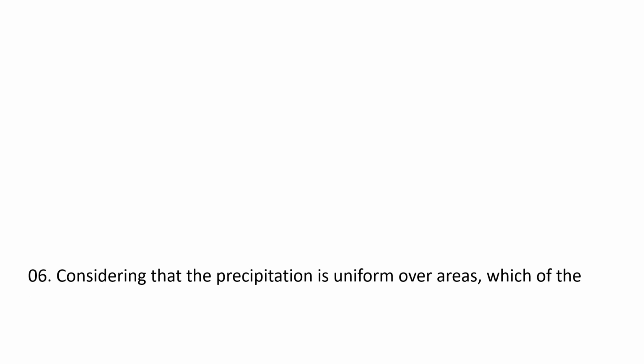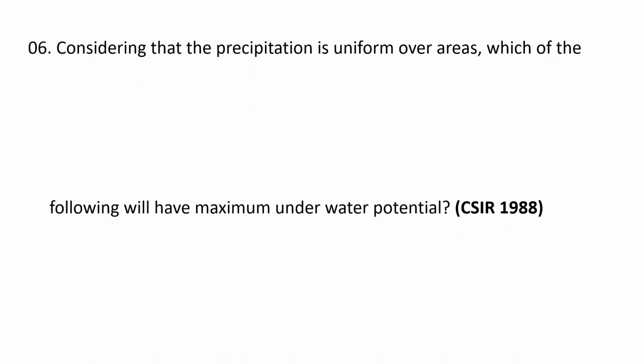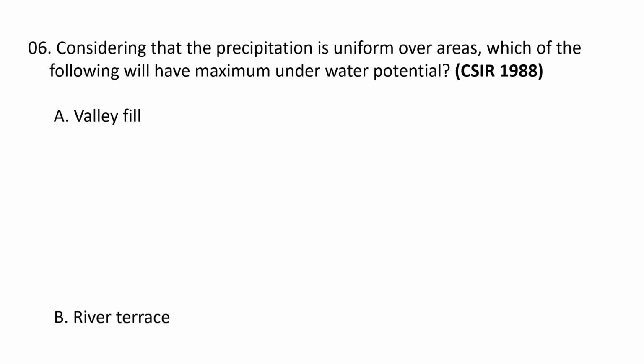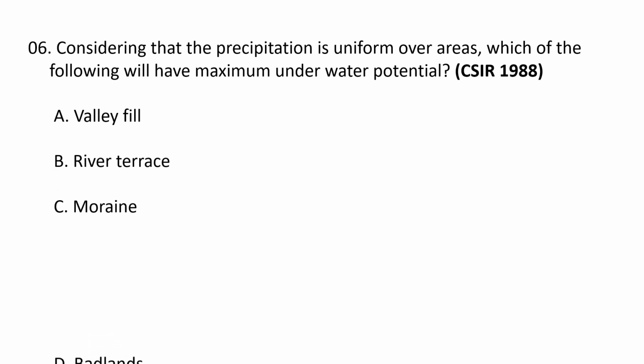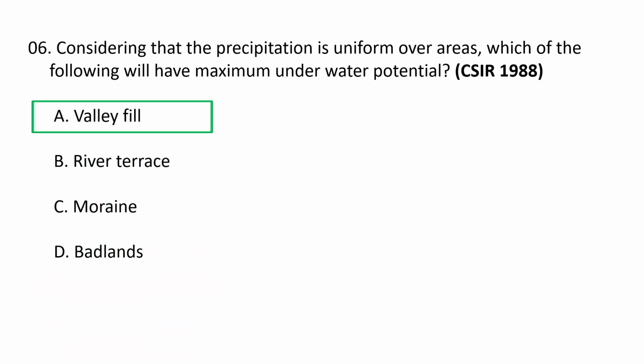Next question. Considering that the precipitation is uniform over areas, which of the following will have maximum groundwater potential? A. Valley fill, B. River terrace, C. Moraine and D. Badlands. The correct option goes as A. Valley fill. Valley fills generally have the maximum groundwater potential in a region even when precipitation is uniform. This is due to the unique hydrological and geological dynamics of valleys. Gravity and runoff are the other factors, thick sediments and reduced slope.